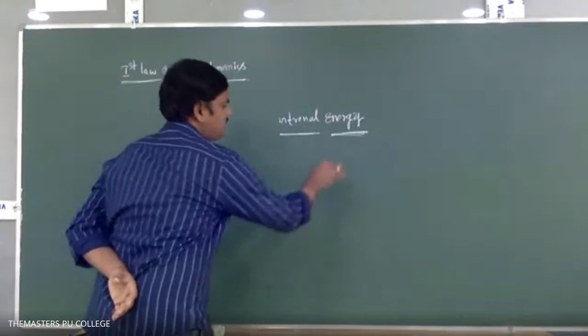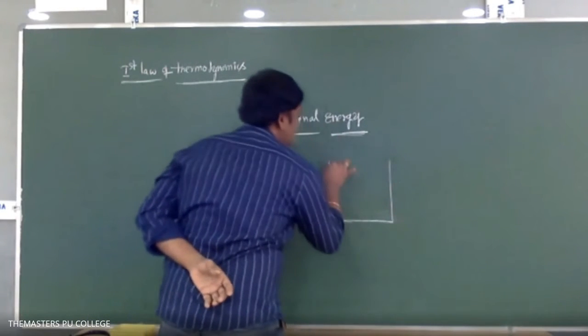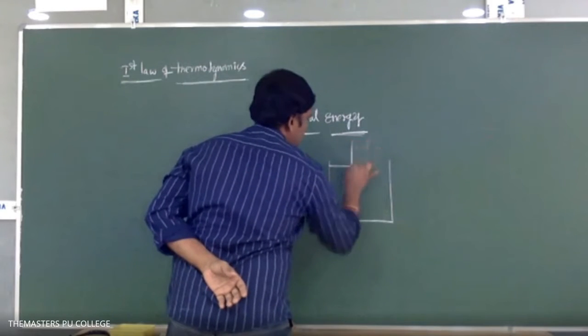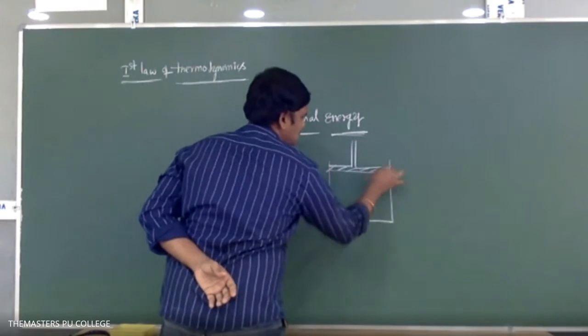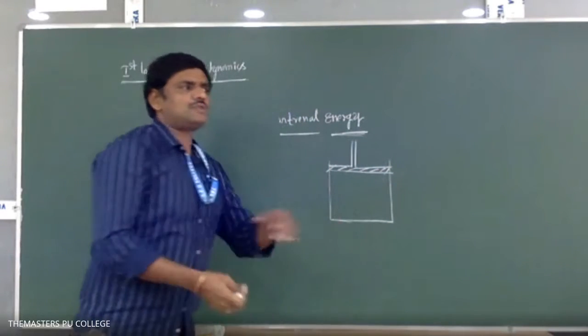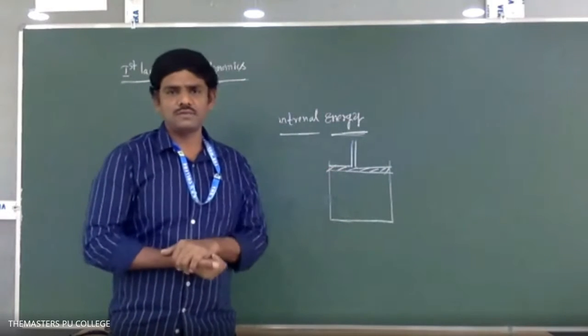So first of all, if you take the system, a gas enclosed in a cylinder. This is the region which is a collection of a large number of atoms and molecules. We can call it a system.